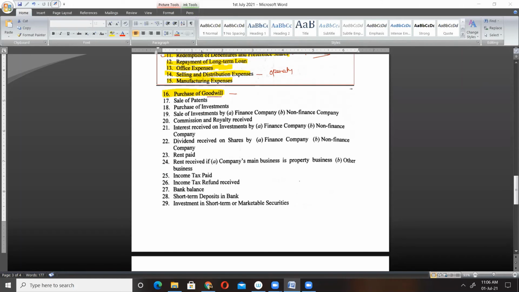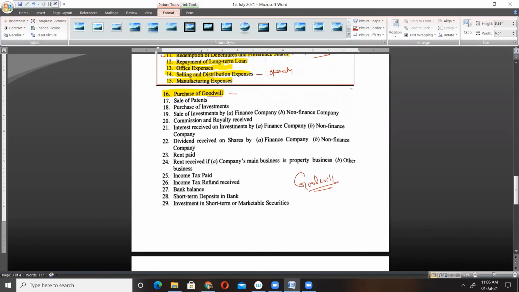What is goodwill? First of all, you have to understand goodwill. Goodwill means the good name or reputation of a business. So when do we purchase goodwill? Usually when we take over some other business, whatever the net worth of the business is, if we pay more than that, it means we paid them an excess.